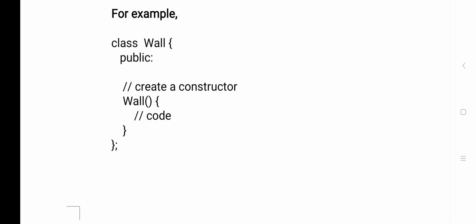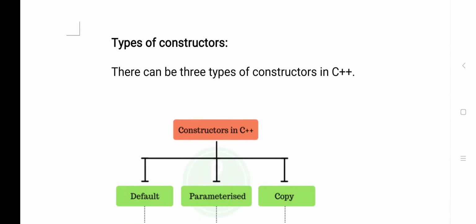Now you can observe two things here. First, the class name and constructor name should be the same. And the second is that I have created it in the public section. These are the rules. Understood?